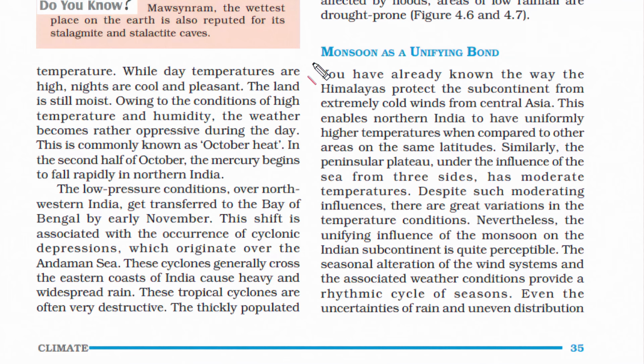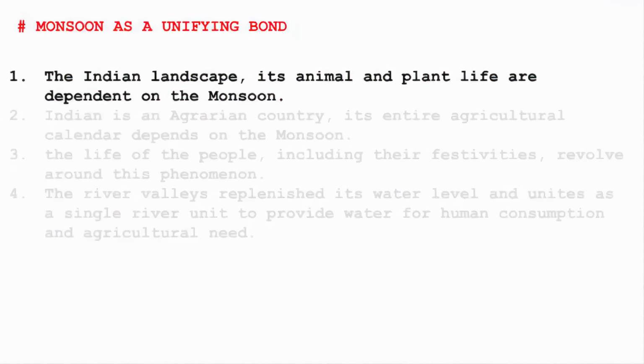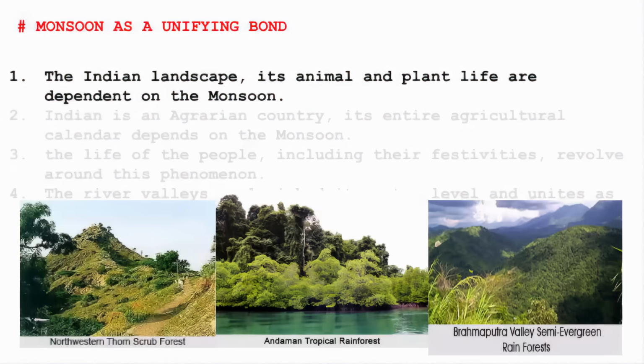And the last topic of this chapter is monsoon as a unifying bond. This is a topic which you can face in the examination, or you can also be asked to write an essay on it. Therefore it is easy as well as important to cover. You have to understand that the Indian landscape, its animal and plant life, that is flora and fauna, are all dependent on the monsoon. Being in the tropical region, we have tropical rainforest as well as tropical deciduous forest, and the lush greenery of these forests has to be maintained through the arrival of the monsoon.